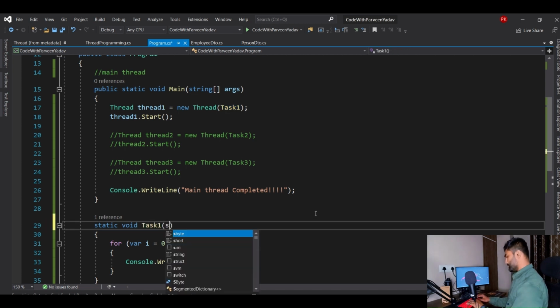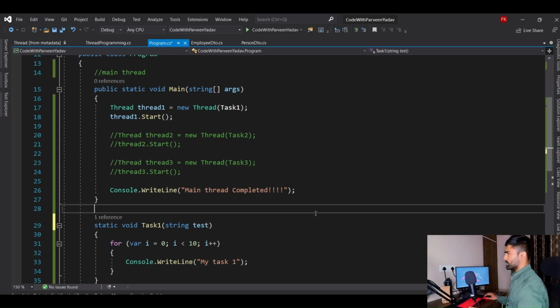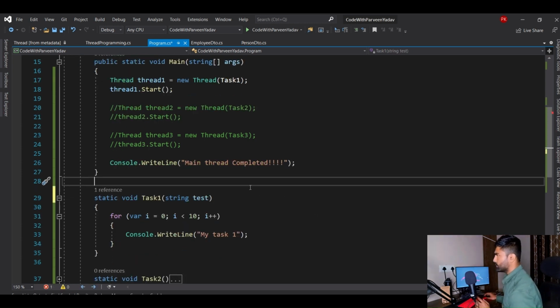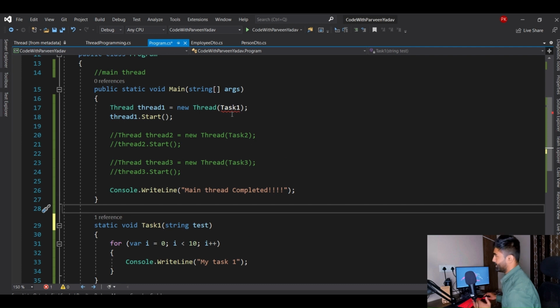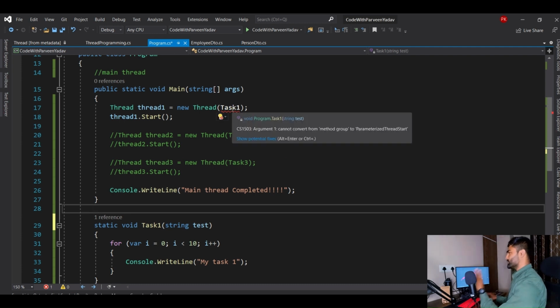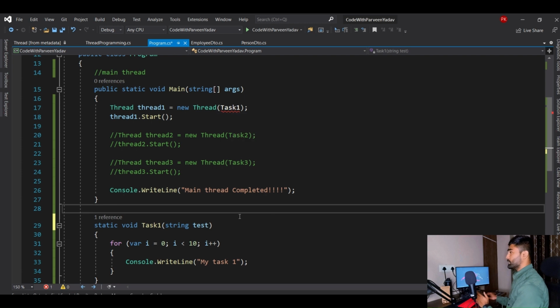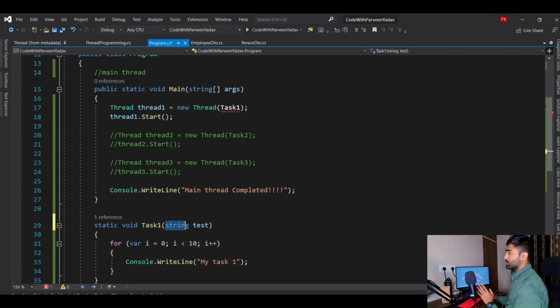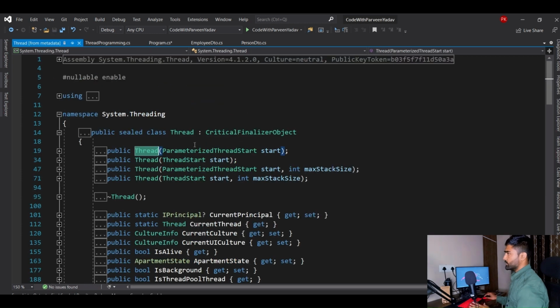Let's see. I'm going to assign one string, and let's say this is just a test string. Okay, and let's see. Oh, I don't see any error here. Really? Now it's good. So thread, it says no, cannot convert from method group to ParameterizedThreadStart, right? So now what do we have to do? Go to thread, here you go, right? And it says ParameterizedThreadStart.